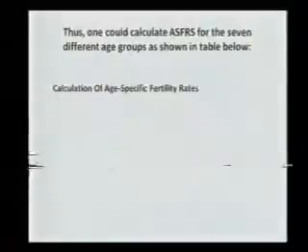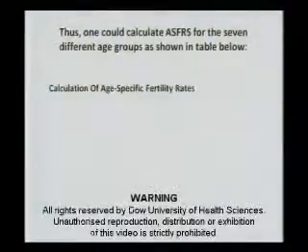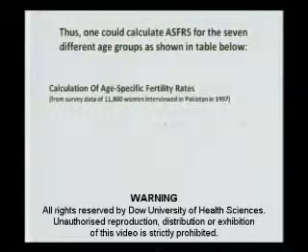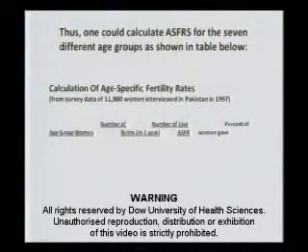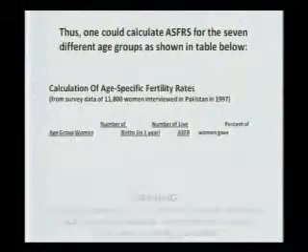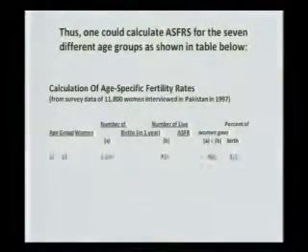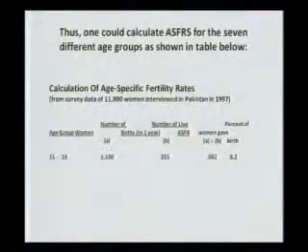So one could calculate ASFR for 7 different age groups, as shown in the slide here. Calculation of age-specific fertility rate from a survey conducted in Pakistan in 1997. Like this, in the age group of women 15 to 19, there are 3,100 women. 255 gave birth.